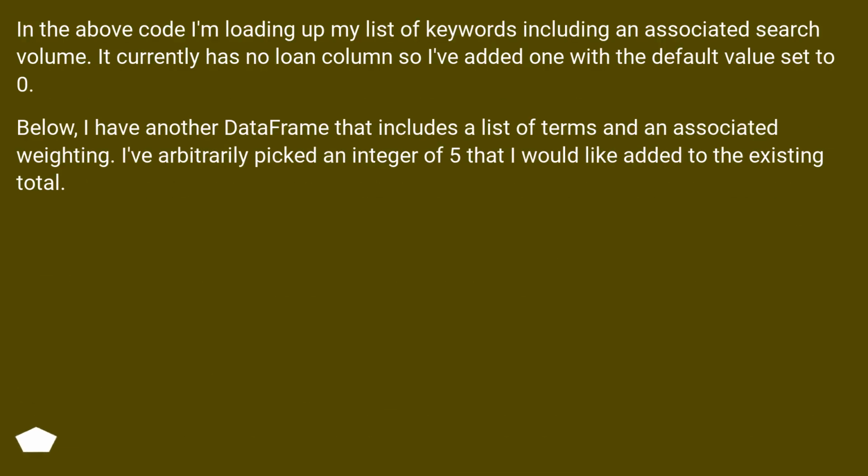In the above code I'm loading up my list of keywords including an associated search volume. It currently has no loan column, so I've added one with the default value set to 0. Below, I have another data frame that includes a list of terms and an associated weighting. I've arbitrarily picked an integer of 5 that I would like added to the existing total.